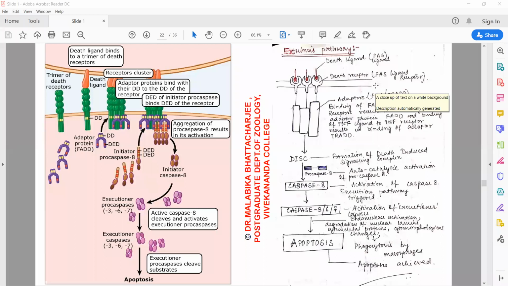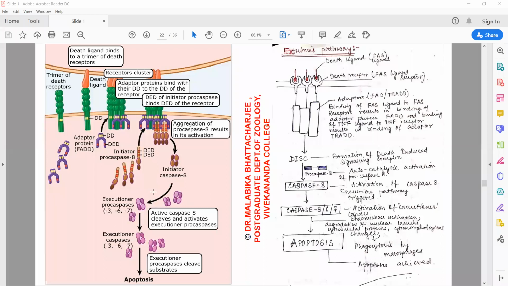But another modulation is also seen in certain cells, that is the presence of FLIP. Decoy receptors are a sort of protection given to cells so that a cell does not die untimely due to the expression of a ligand. If suddenly for a normal cell, a ligand binds with the death receptors, though the cell was not supposed to die, the pathway starts.